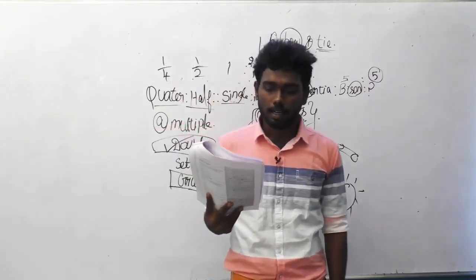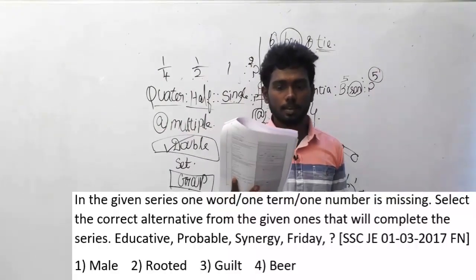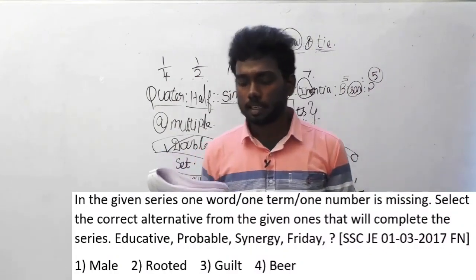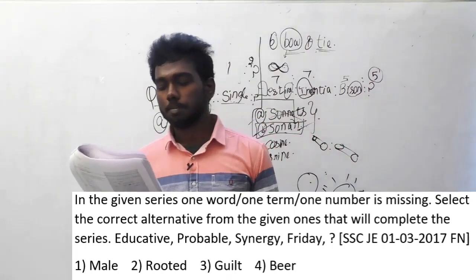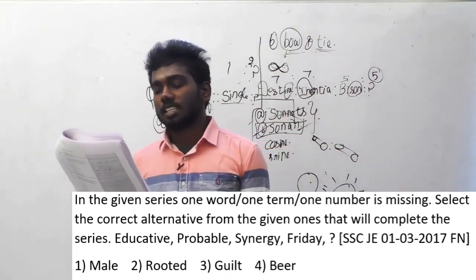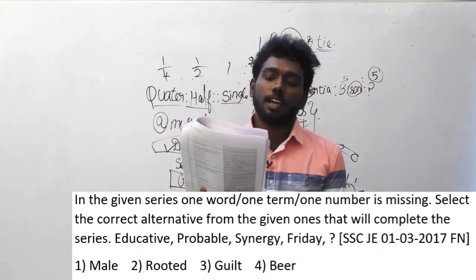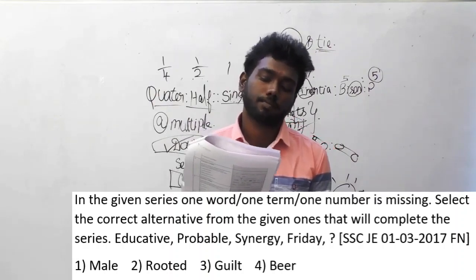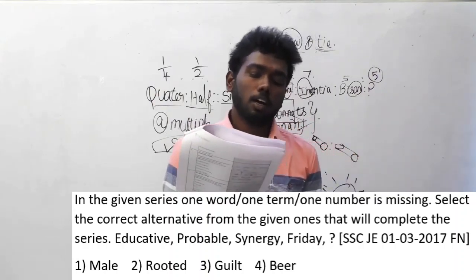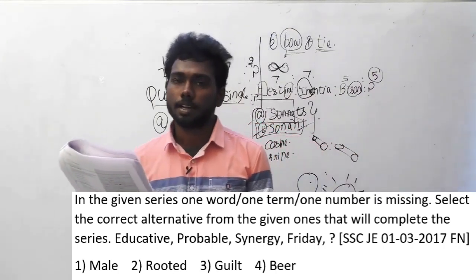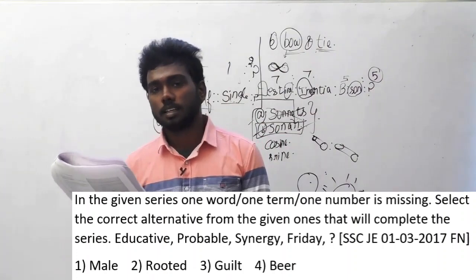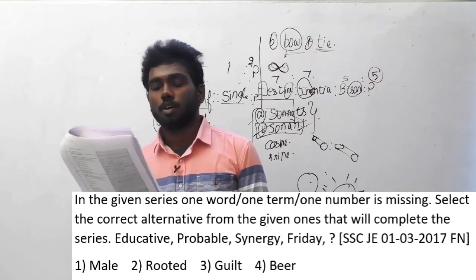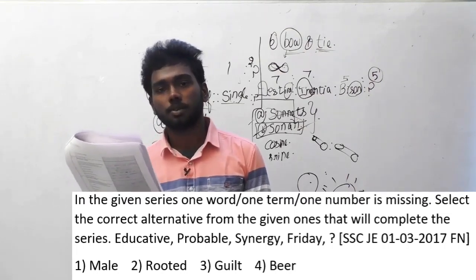Let's move on to the 92nd question of SSE JE. In the given series, one word or one term or one number is missing. Select the correct alternative from the given ones that will complete the series. This is also the same question. Educative, probable, energy, Friday. Options are male, rooted, guilt, beer. What's the answer here? The answer is guilt. And the simple logic is, for each word, the number of alphabets is reducing.